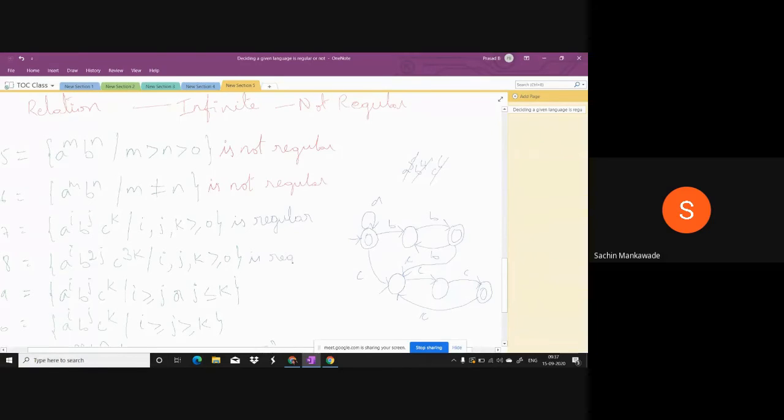So you need not construct, just check whether a relation is there or not. If there is no relation, it is regular. If a relation is there, suppose, and the relation is finite, then also it is regular. Okay, now? Do you all understand this one?